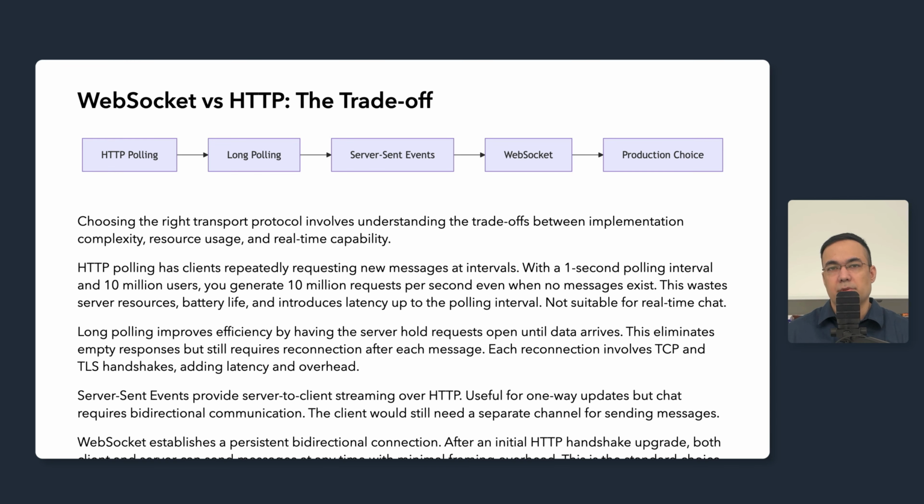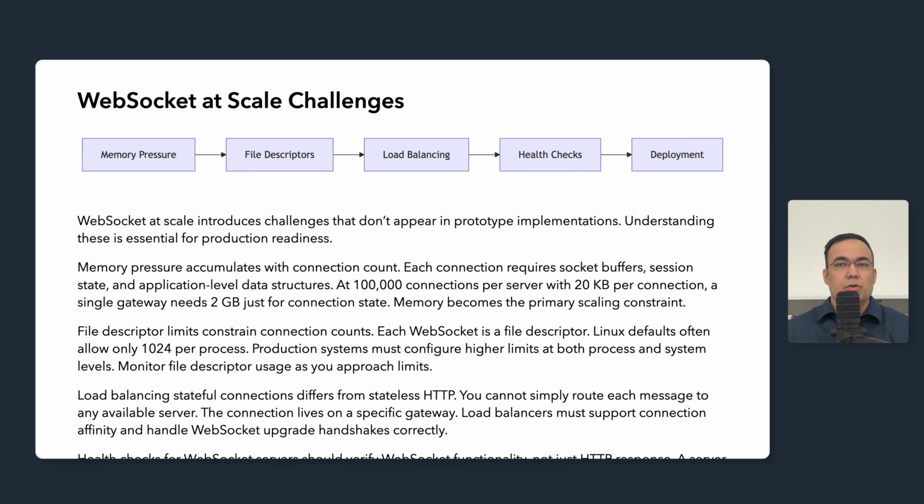Now let's examine the specific challenges that emerge when running WebSocket at scale. Let's talk about challenges that emerge when running WebSocket at production scale. Memory pressure accumulates with connection count. Each connection requires socket buffers, session state, and application level data structures.